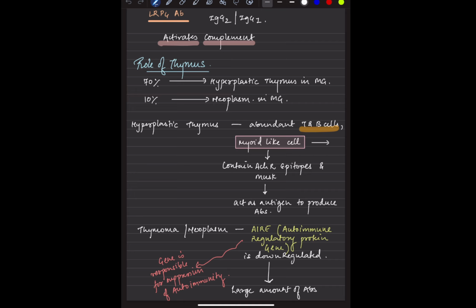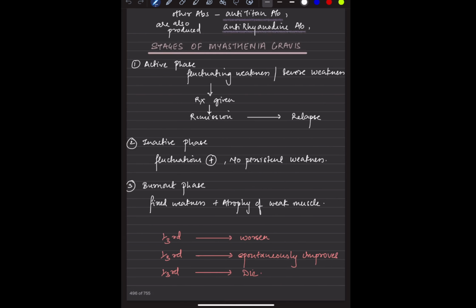So mostly it is an autoimmune thing, where the antibodies should be down regulated because of the AIRE gene. But if the AIRE gene is down regulated, then no antibodies can be nullified, right? So that's why the gene is responsible for the suppression of autoimmunity. So a large amount of antibodies will be formed because of the AIRE gene being down regulated. Okay, another: titin and ryanodine, these have a bad prognosis.